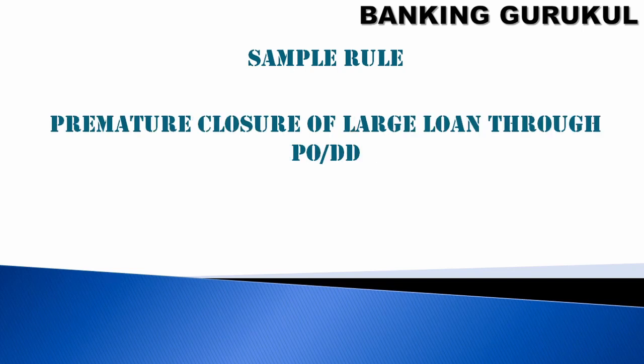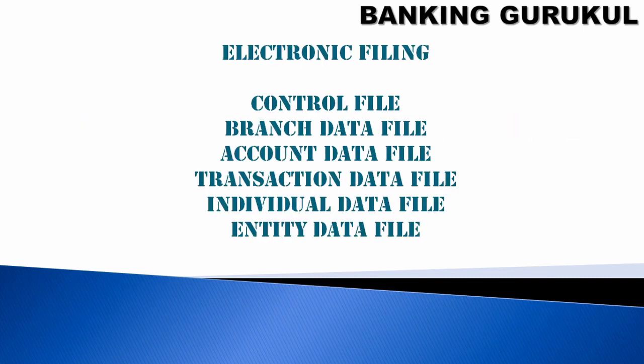Premature closure of a large loan through PO or DD. You have seen that you have taken a loan, it may be an organization or individual, but this large loan is closed through a pay order or DD. If you take a loan from another bank, you will get a balance transfer, but you have seen that the account is closed through a pay order or DD, demand draft. So if you find these types of transactions, how do you report to the director?